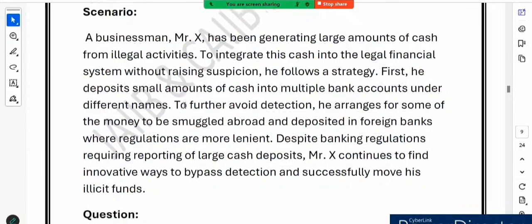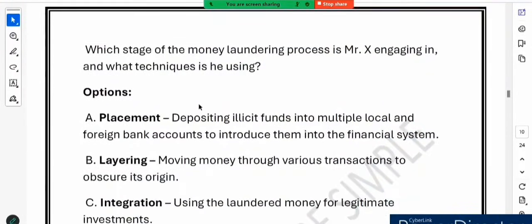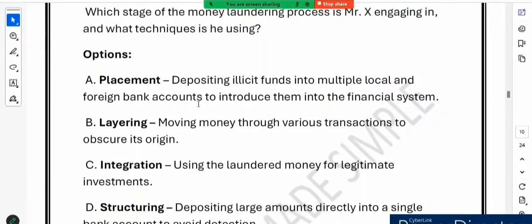So this is the case study. Now the question is, which stage of the money laundering process is Mr. X engaging in? Placement, layering, integration or structuring. You know, these are the stages, and you must be clear with all the stages because a question is asked every year from stages, right? So which stage is he involved in? What do you think? The first option says placement. Yes, absolutely correct. Placement is the first stage of money laundering.